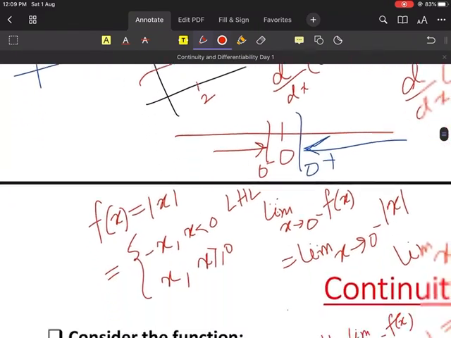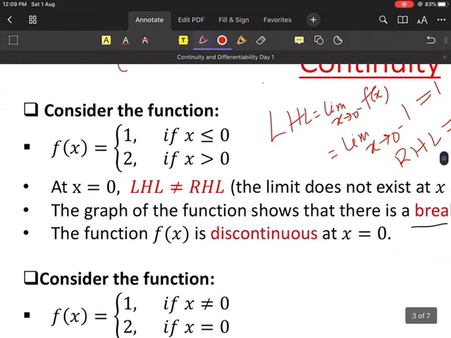Yes, sir. Yes. So you understood continuous and discontinuous. That's why they are saying that the function is discontinuous at x equal to 0. Why? Because at x equal to 0, the function breaks. And why does the function break? Because at x equal to 0, the left hand limit is not equal to the right hand limit. I hope everybody understood this thing.